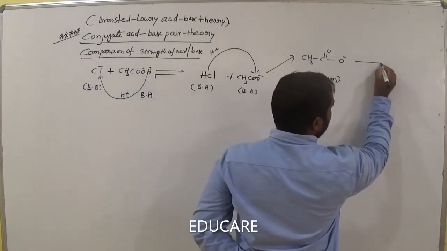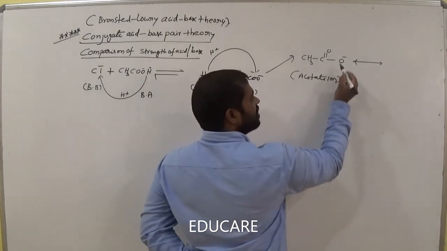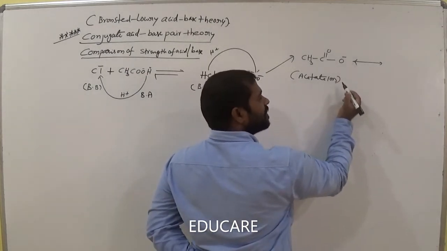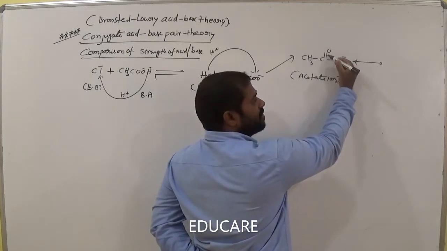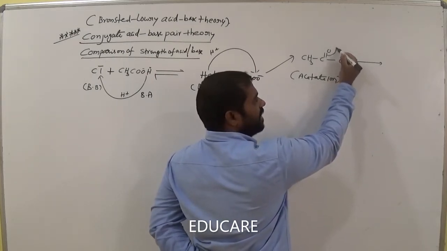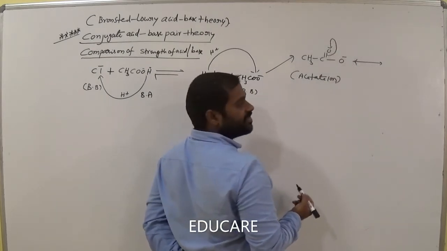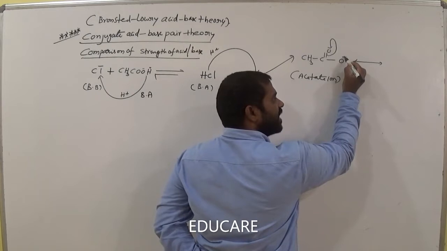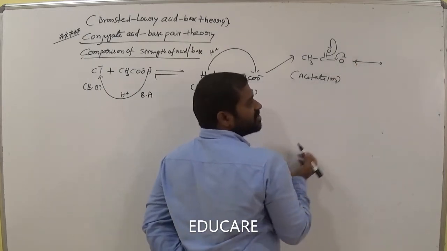Now there is some rearrangement here. These are the electrons, this is the pi bond. These electrons can migrate towards oxygen. These electrons migrated in between carbon and oxygen. So then it becomes